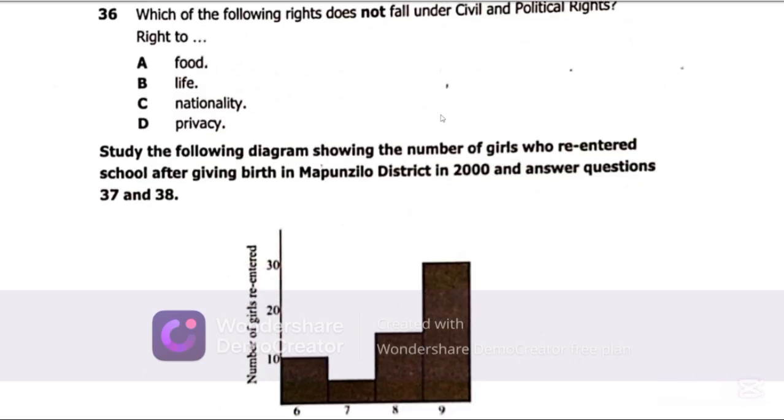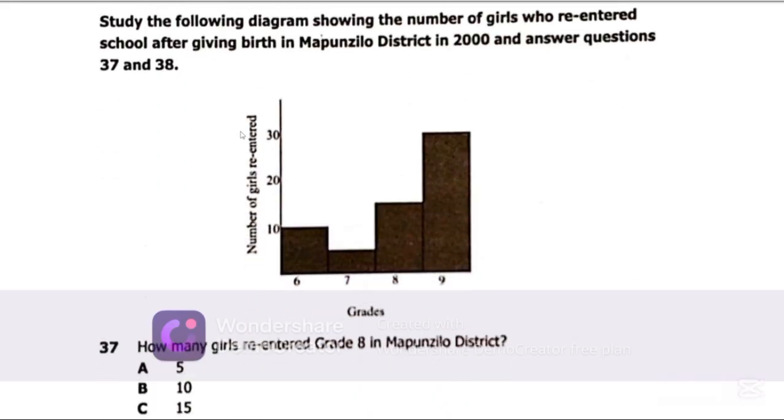Now, question 36 says, which of the following rights does not fall under civil and political rights? Now, civil and political rights are the most important rights. Now, which of these rights highlighted on question 36 does not fall under civil and political rights? So the best possible answer on question 36 is A, food. So the right to food does not fall under civil and political rights. Let's get to question